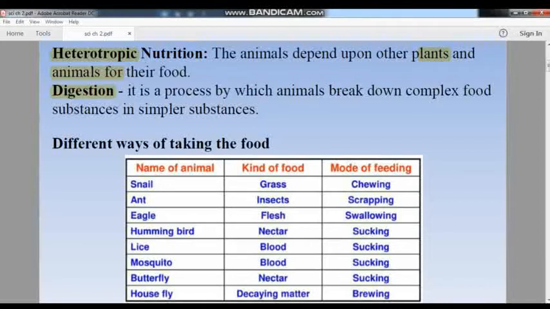Now digestion is actually the breakdown of the food that we are taking in into simpler substances. Why is it necessary for the food to be broken down into simpler substances? Because our body or our cells cannot absorb complex food material. So this complex food material has to be converted into a simpler form.